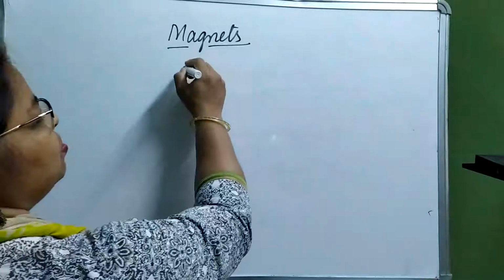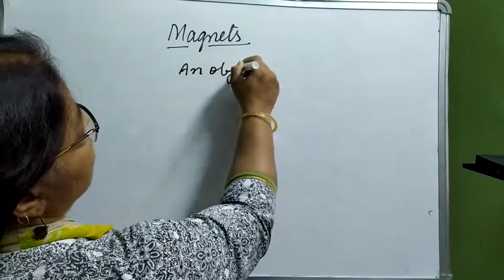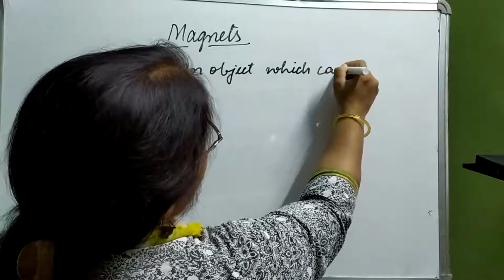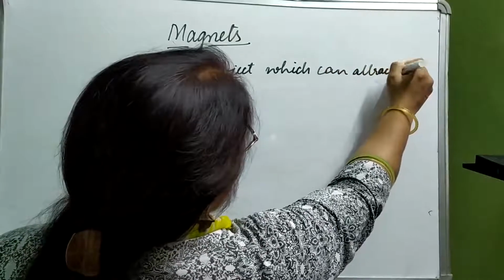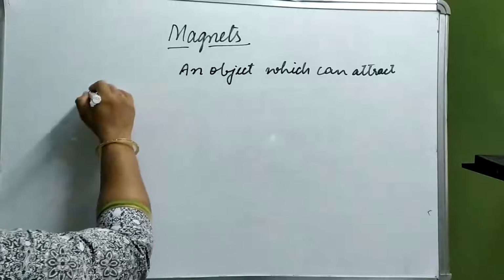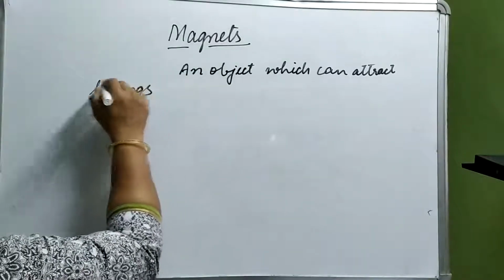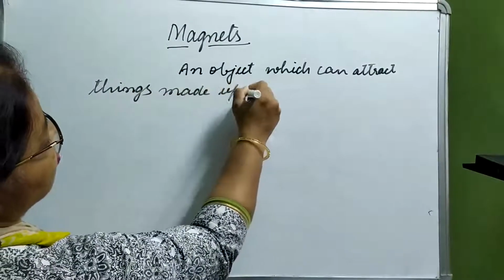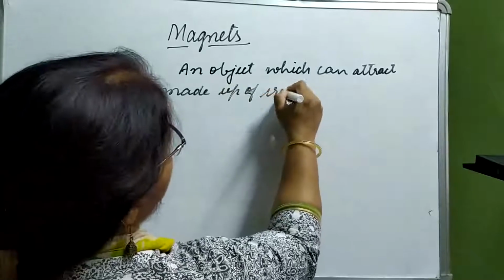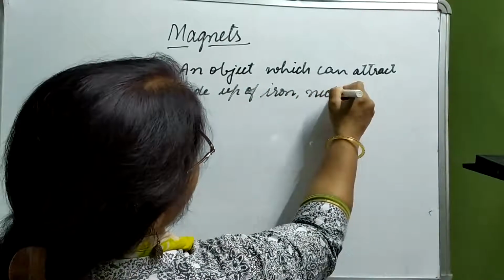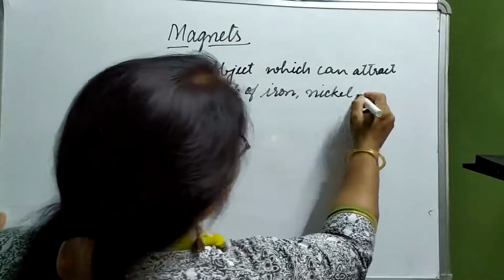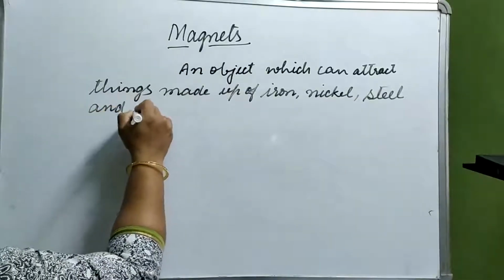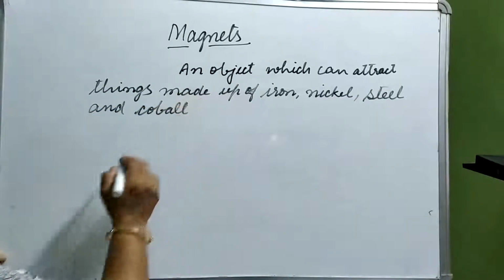It is an object which can attract things that are made up of iron, nickel, steel, and cobalt towards itself.